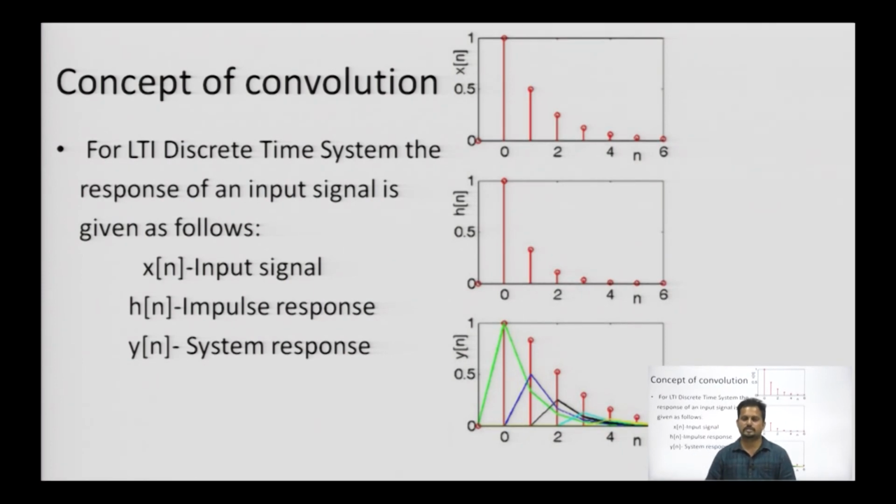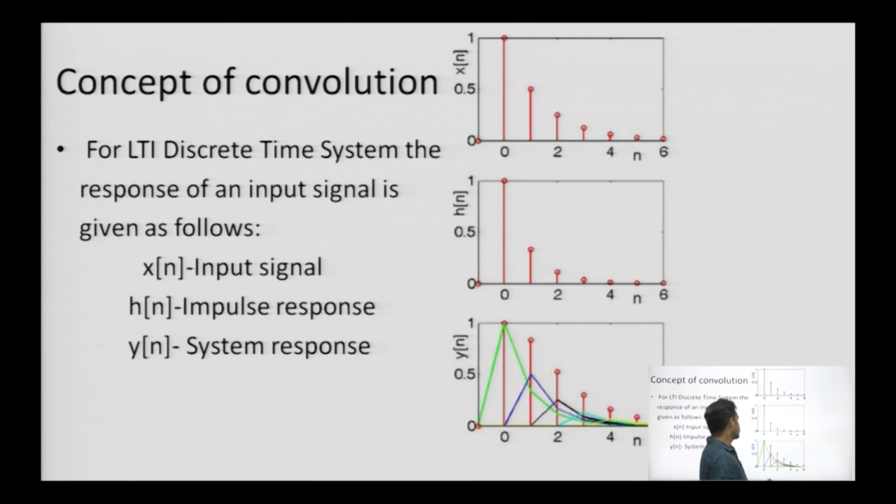So, this is the next part of the session, the convolution. Whatever we have done, now we are going to define in mathematical equations and look at how convolution is basically defined whenever we talk about the response.